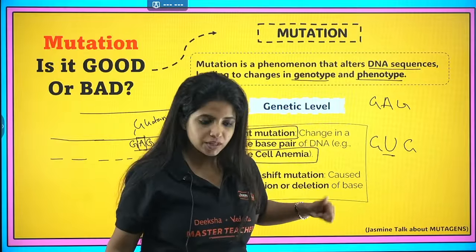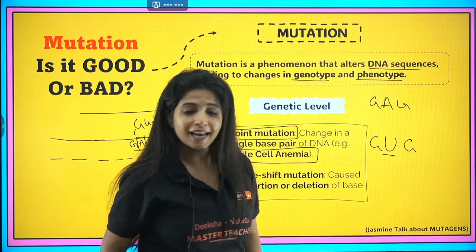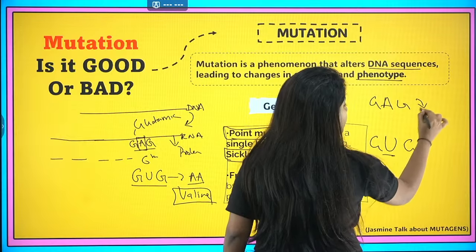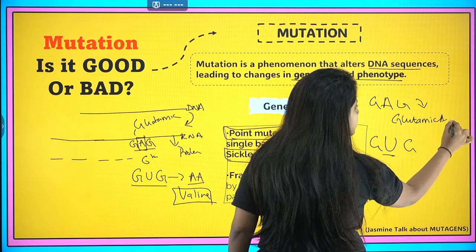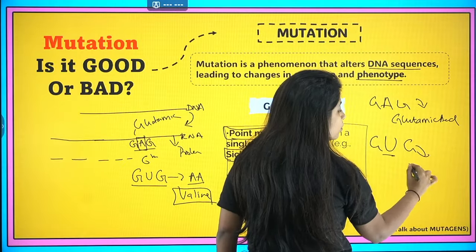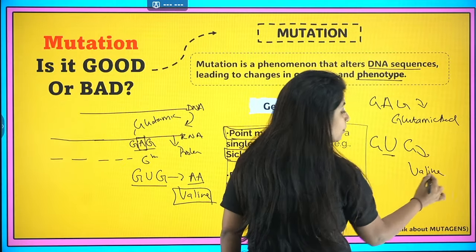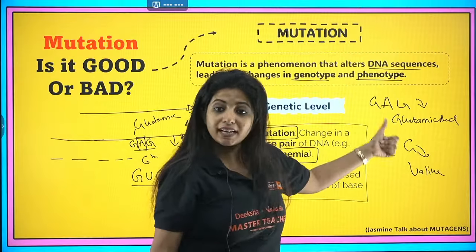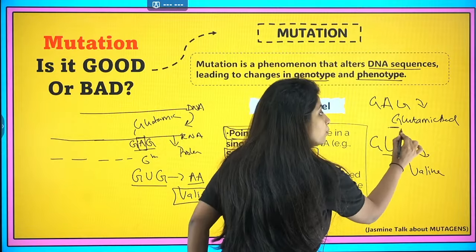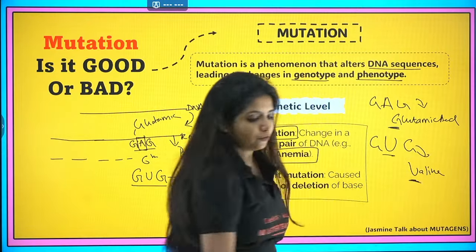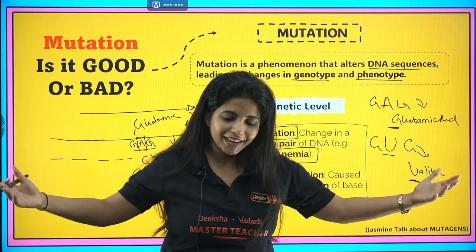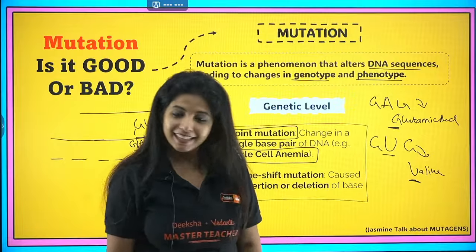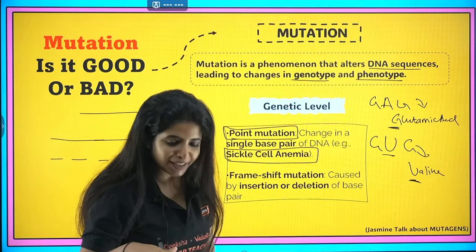U comes afterwards. Now the next thing, glutamic acid is the amino acid coded over here. Now this particular codon codes for another amino acid, that is valine. So G comes before V. So initially it was glutamic acid, but now it is valine. You remember like that, and then you will never ever forget it. Okay, clear?